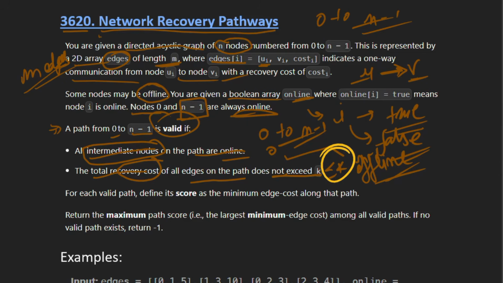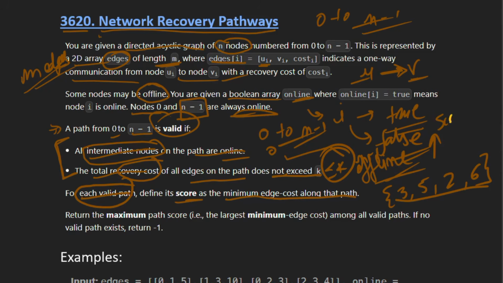If these two points hold, then only the path from node 0 to node n minus 1 will be valid. Now what we need to do is, for each valid path, the score is defined as the minimum edge cost along that path. Suppose there is a path and the costs are 3, 5, 2, 6. Let's say these are the costs along the path. So the score of this path is 2, because the minimum edge weight is 2.